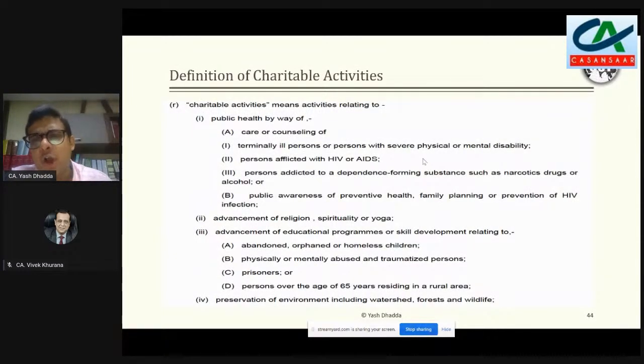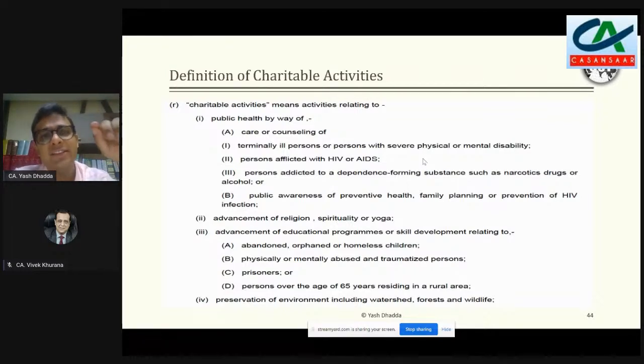And when you look at it, it talks about a lot of activities which are altogether different from what is there in the income tax. So income tax में जो charitable activity की definition है, that is very wide. Unfortunately, under GST, if somebody is saying just because under 12AA charitable activity is exempt, इसलिए मैं यहाँ पर exempt हूँ, maybe your ultimate end result would be the same, but the approach of not paying GST or the logic which has been applied would be incorrect, because the exemption which is here is very specific.